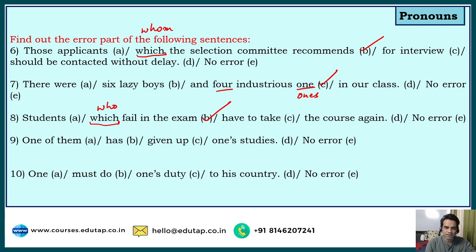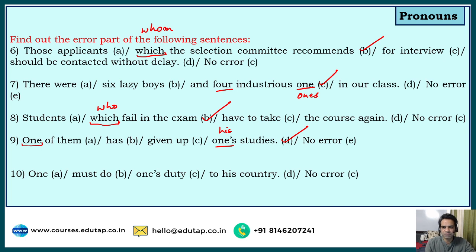So let's look at the next question, guys. One of them has given up one's studies. Now, guys, although I told you that if the subject of a sentence is universal one, the corresponding pronoun should be one. But here the subject is one, but this is not universal one. This is a particular one. One of them means one of those people. Right? So one of them has given up. So the error here is not one's studies, it should be his studies. So one of them has given up his studies.